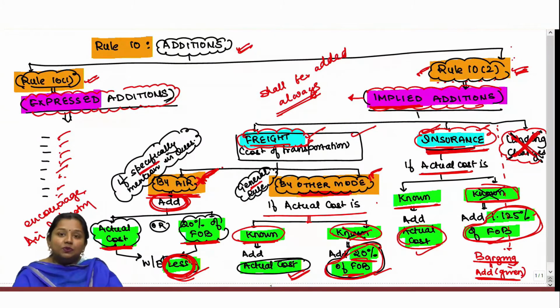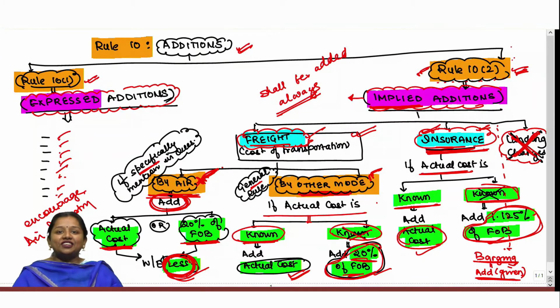Since one addition has not been made, their assessable value has been reduced, resulting in a lower amount of custom duty. So now onwards only two additions have to be made: one is freight and another is insurance. Freight: if by air, then add actual cost or 20% of FOB, whichever is less; if by any other mode, then add actual cost if given, and if such cost is not given, then add 20% of FOB.